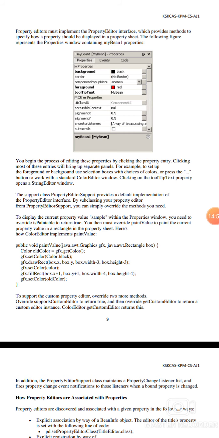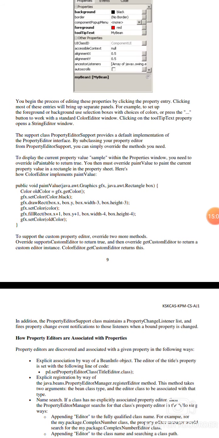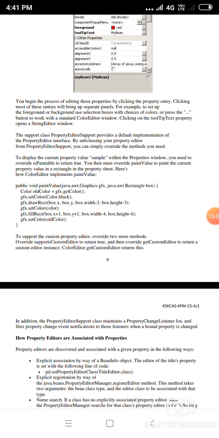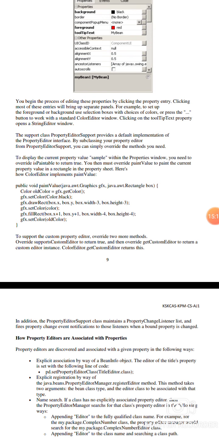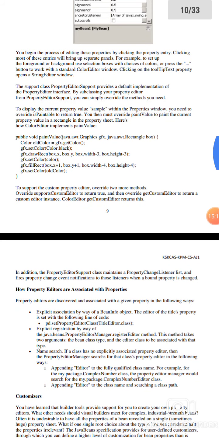Clicking this tooltip text property opens the string editor window. The support class PropertyEditorSupport provides the default implementations of the PropertyEditor interface. By subclassing PropertyEditorSupport, we can simply override the methods we need. To display the current value of the property in the property window, override isPaintable to return true.